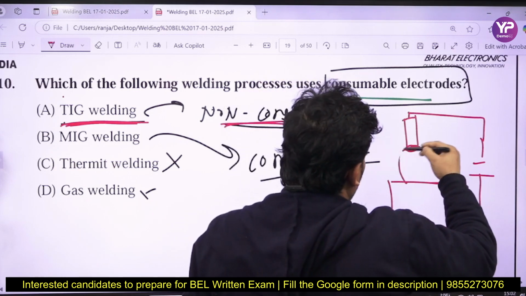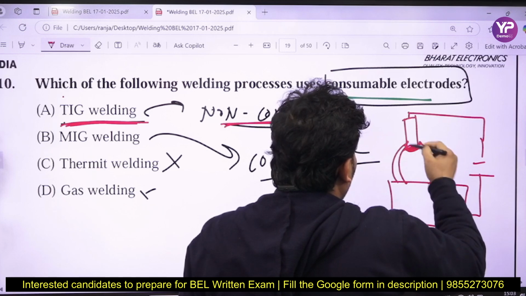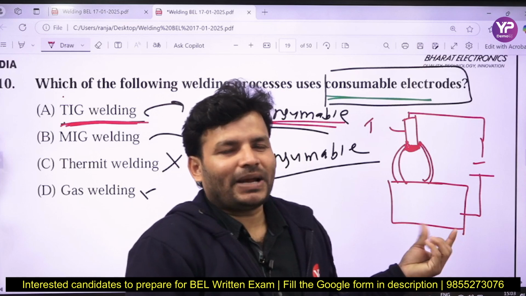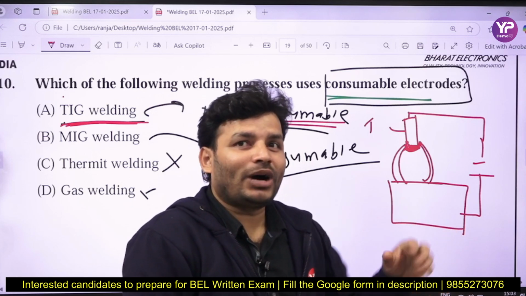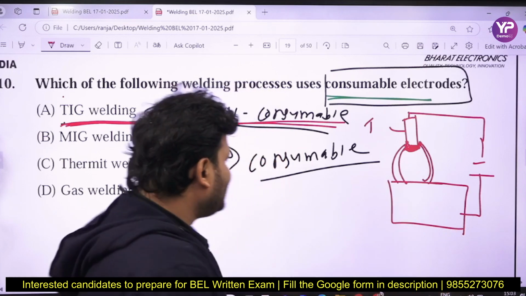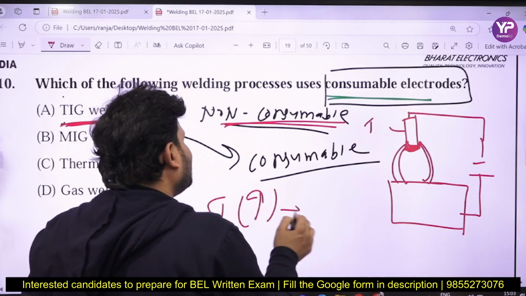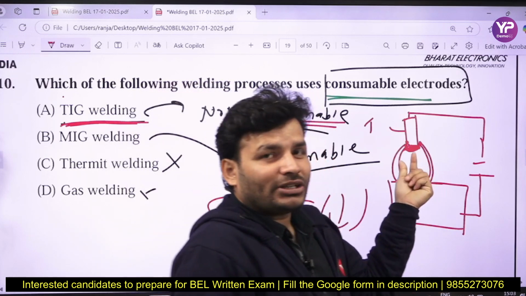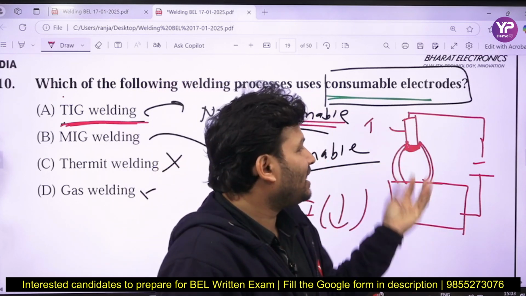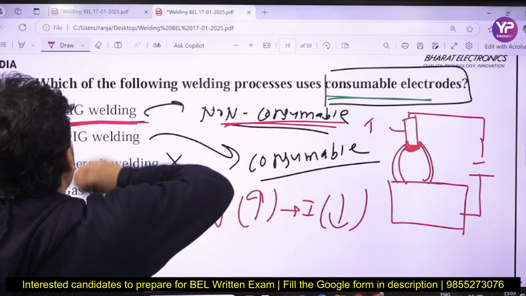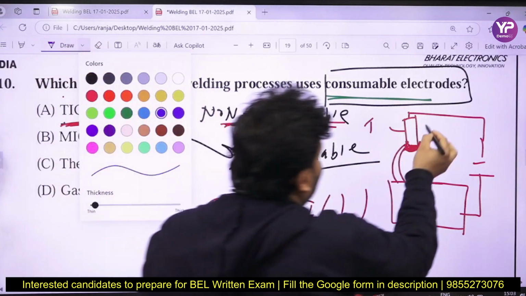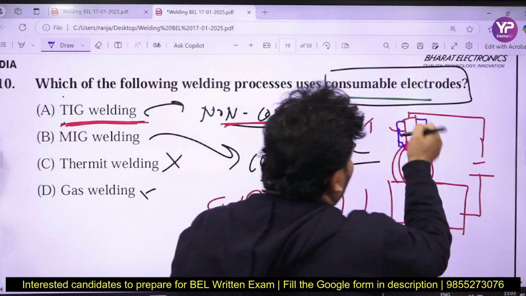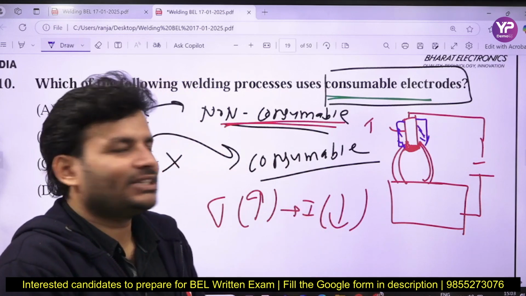If the heat goes over the electrode, that is the tungsten, what is happening? Its temperature rises, and if temperature rises, what will be the current carrying capacity? We can see, sir, if temperature rises, the current carrying capacity decreases. Since the electrode is not consumed, its temperature rises continuously, my dear friends. That's why a water jacket is used, so that its temperature remains balanced, otherwise there will be loss of energy.